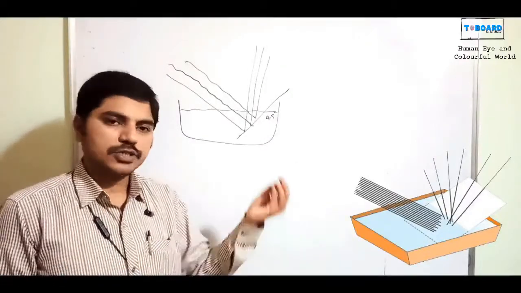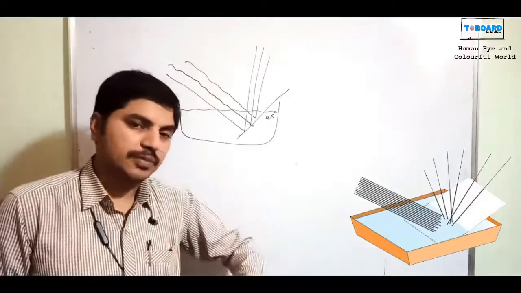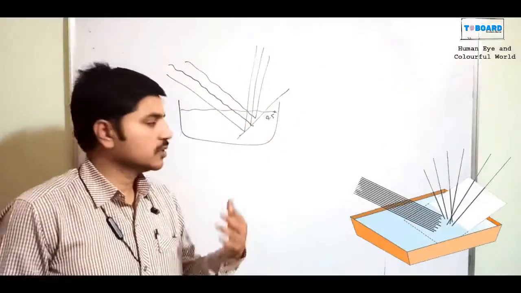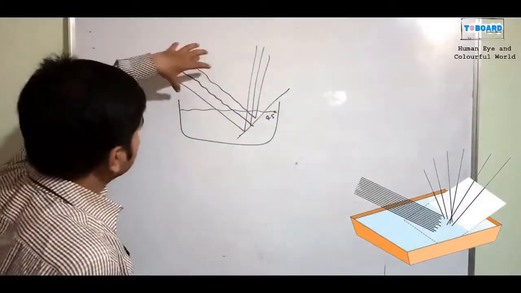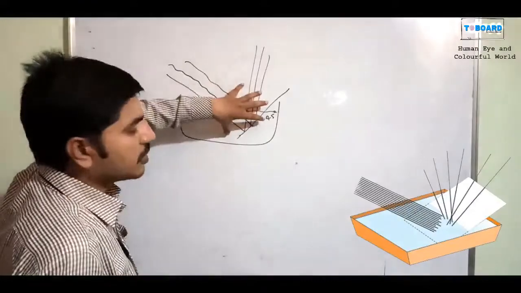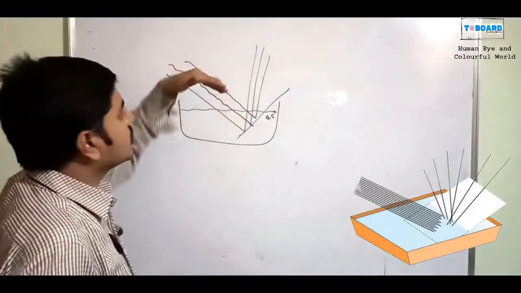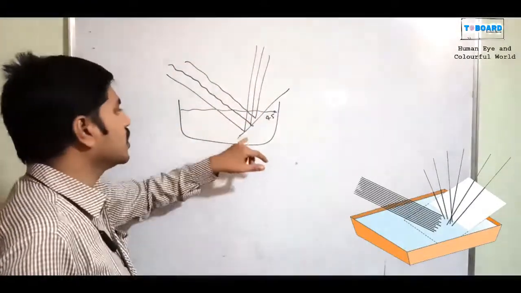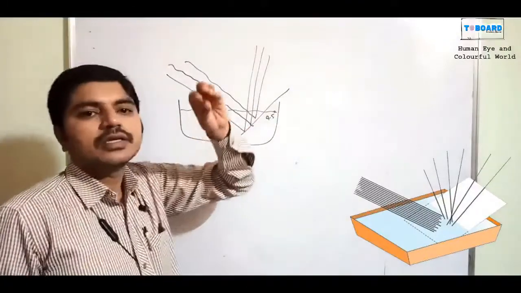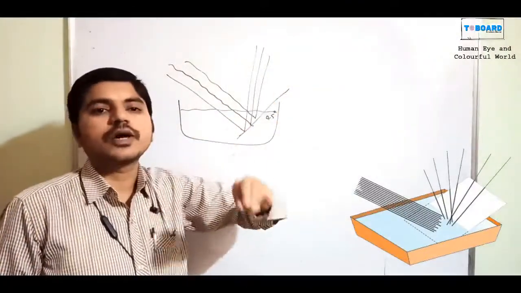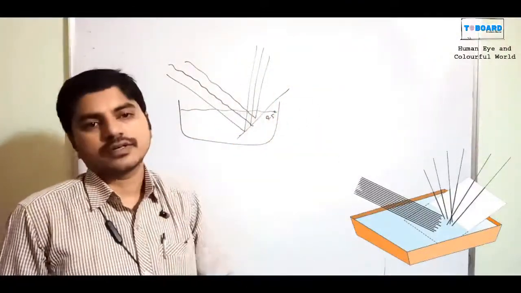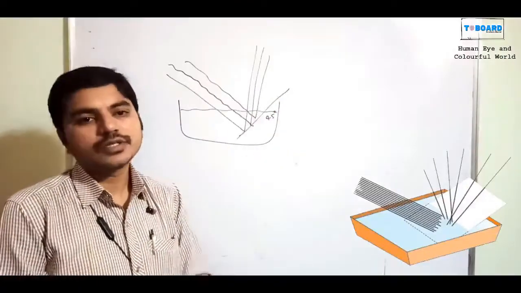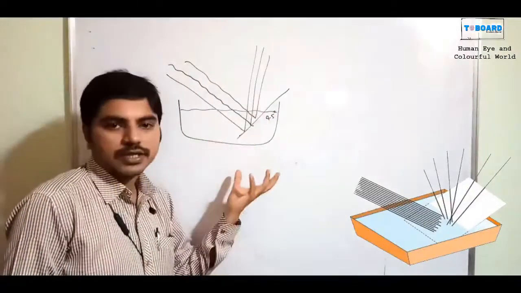Means the same angle it is present at, it reflects at. So here also the rays fall on a mirror through the water. Then it will select the least path to refract, or it will try to reflect. So this is the nature of light.